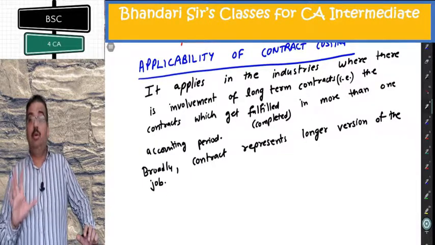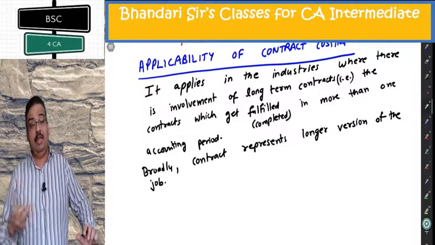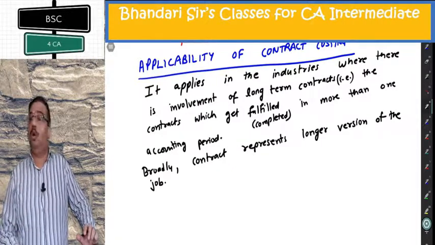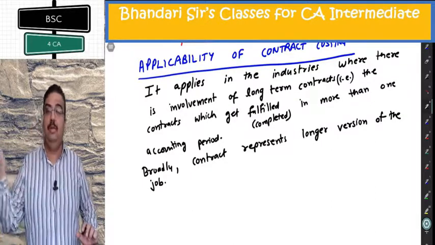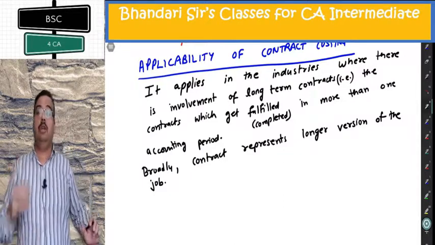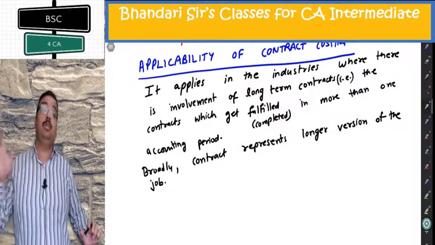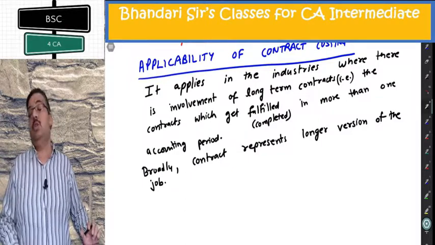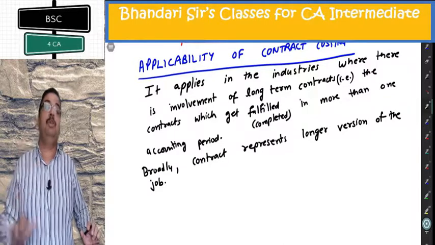Is it genuine to put all the profit in first year and then declare dividends out of it? Not at all. Because profit is not at all earned in first year. First year only 5-10% work is done. So how can you create all the profit in the P&L and then distribute dividend also? Not justified. No accounting will help you reach this conclusion.